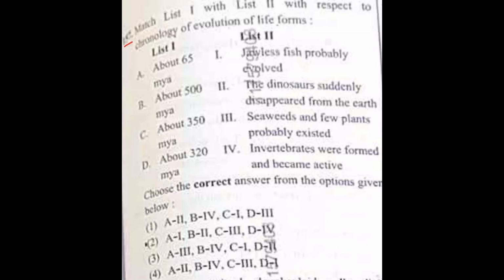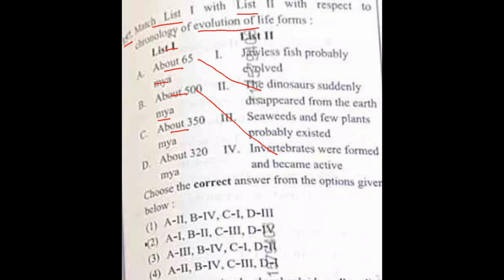Question number 157. Match list 1 with list 2 with respect to chronology of evolution of life forms. List 1. About 65 million years ago, the dinosaurs suddenly disappeared from the earth. So A2 will come. Then about 500 million years ago, invertebrates were formed and became active.